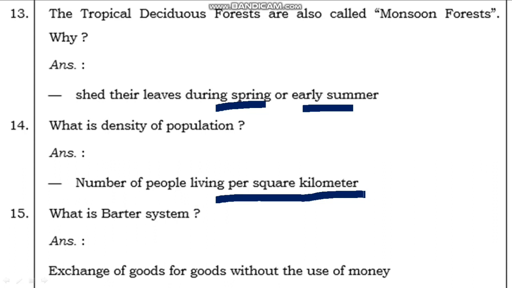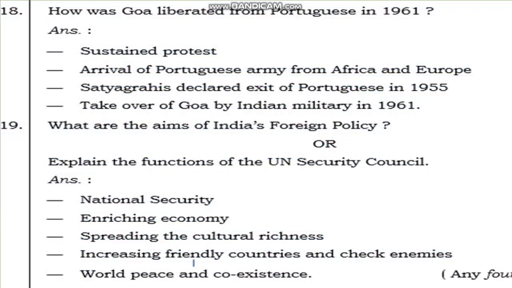Okay. Now let's move on to the next question. Students, how was Goa liberated from the Portuguese in 1961? The answer is like this. They sustained protests, and the Portuguese army arrived from Africa and Europe. Satyagraha was declared, and the exit of the Portuguese was demanded in 1955. Also, the takeover of Goa by the Indian military in 1961. You should write the answer like this.